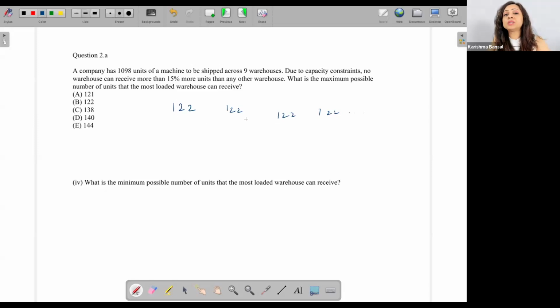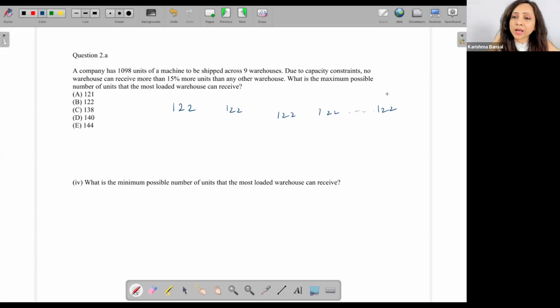So I know that if I'm giving equal to everybody, then I am giving 122 to each. But if there's a most loaded warehouse, one which has the maximum amount of units, let's say it is the last one, it has the maximum. I say that this cannot have more than 15% of the units of anyone else.